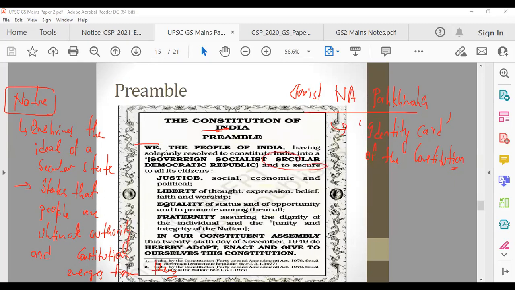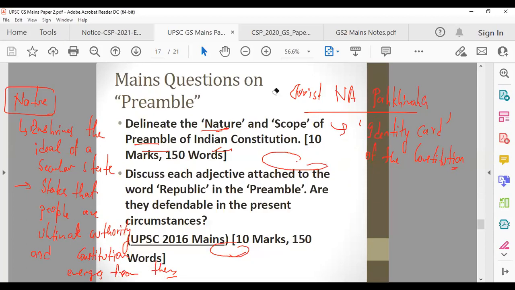Then people are the ultimate authority. We, the people of India, having solemnly resolved, we give to ourselves this constitution. So you can see here, people are the ultimate authority and constitution is emerging from the people. Now, the next part here is about the scope of the constitution. How can we use preamble?